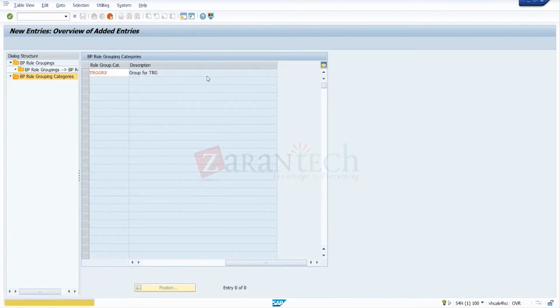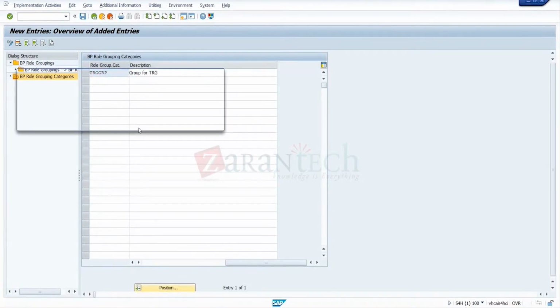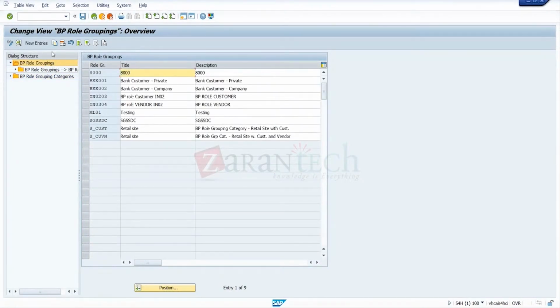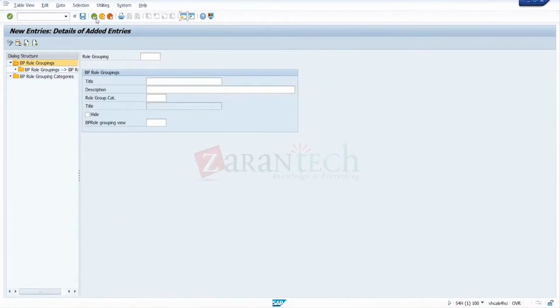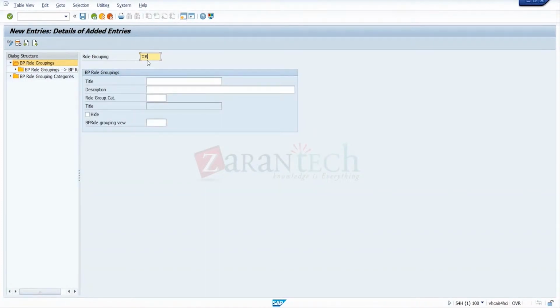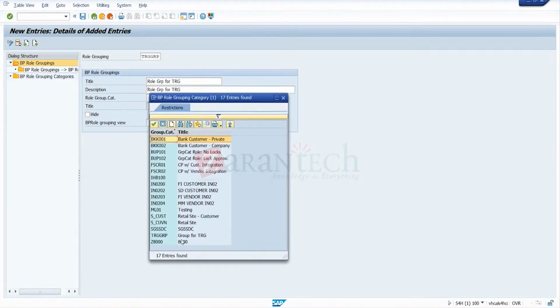Okay. Say this one. Now go for groupings, role groupings. Go for new entries. So again, it's a grouping. So again TRG, GRP. Again, some title, some description, like role grouping for TRG. So same thing I maintain here also. Link the category created in the previous step, that is the TRG grouping.